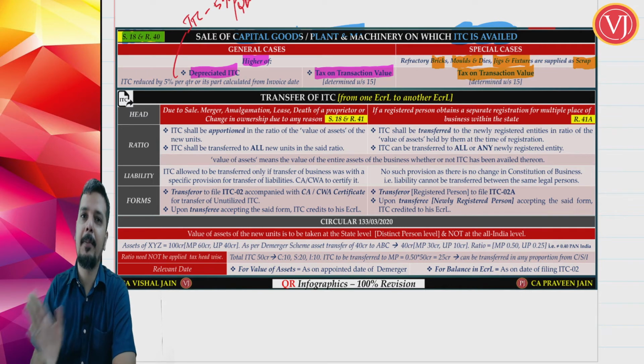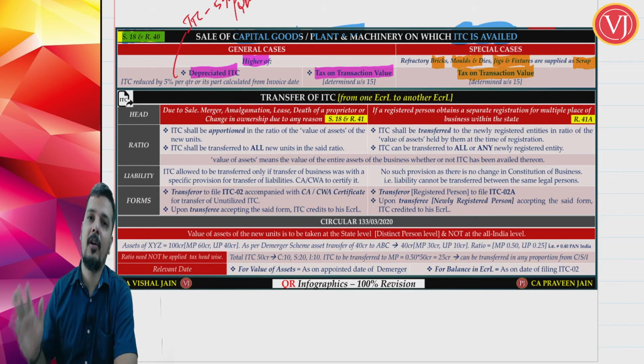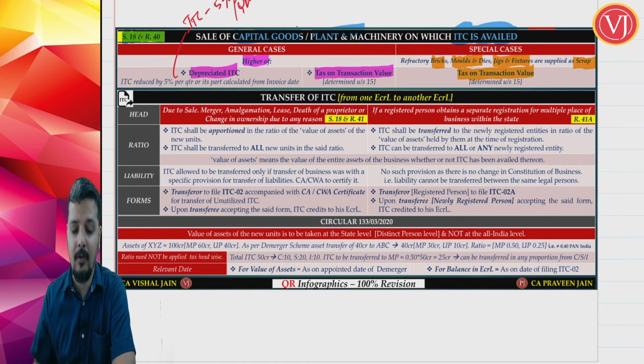That's it. No depreciated ITC. So that is all about your reversal of ITC for sale of capital goods or plant and machinery, Section 18 read along with Rule 40.